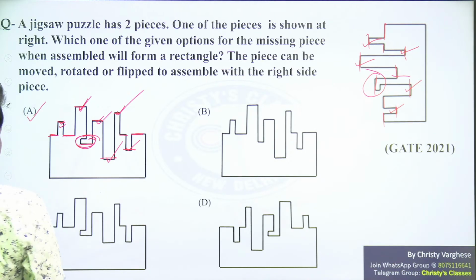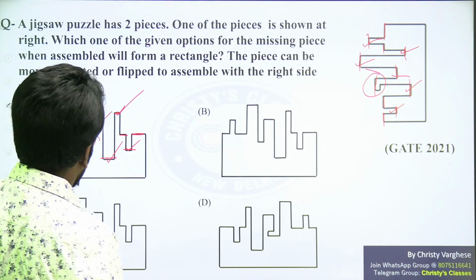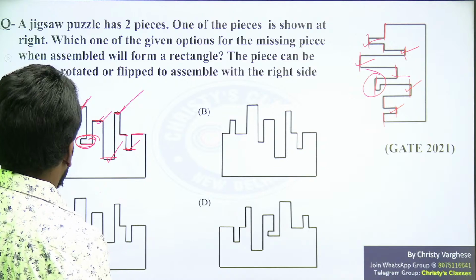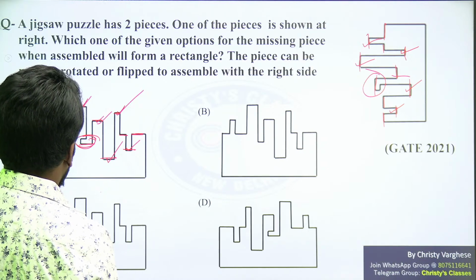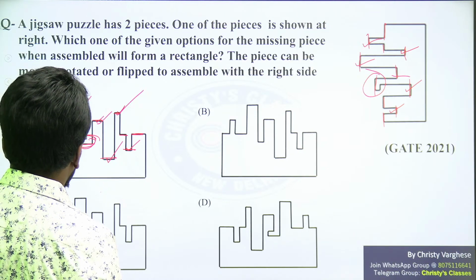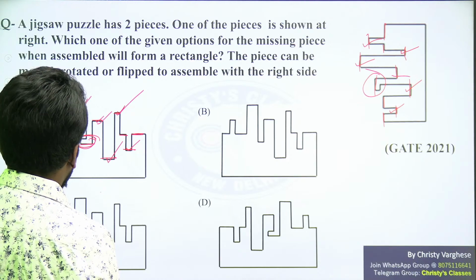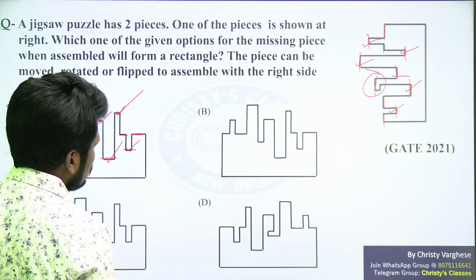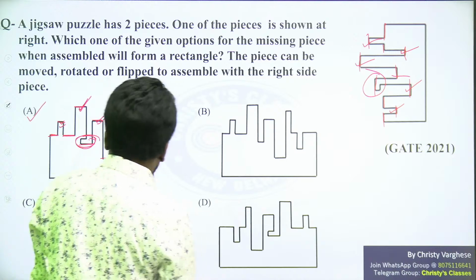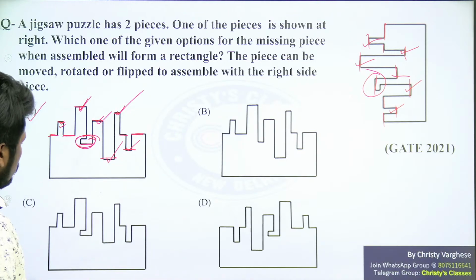For your clarity, I'll do one thing. Let us check the other options, why they are not okay. Why they are not okay also we will understand, so that we get clarity and practice on these questions with that analysis itself. Some of you got option C? Let's see what is the problem with option C.